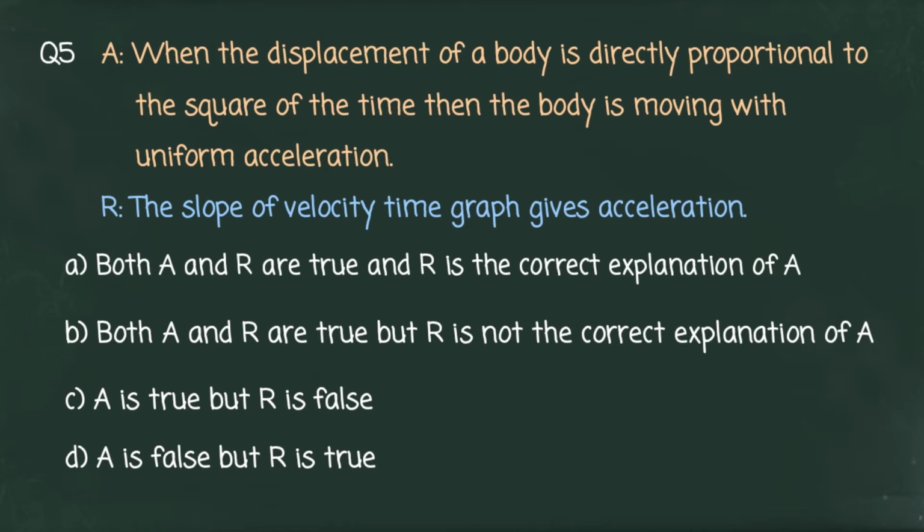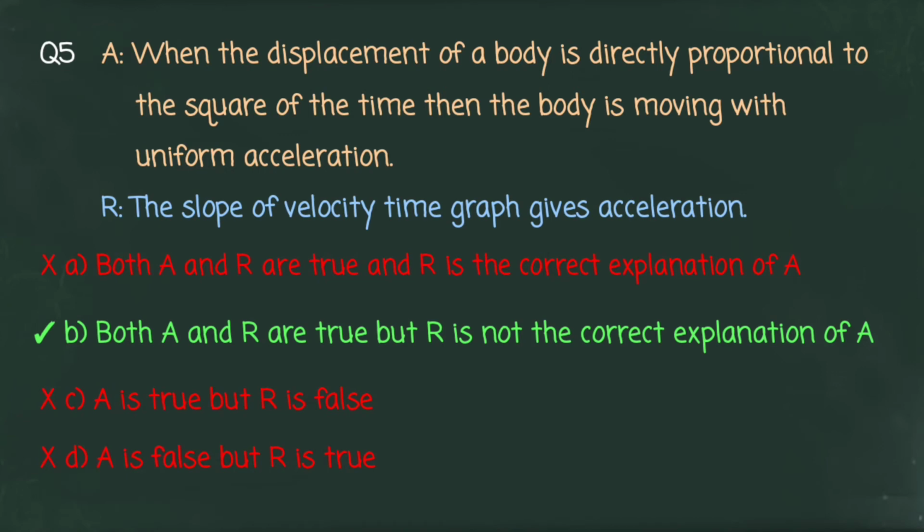Now let us see our next question. Assertion. When the displacement of a body is directly proportional to the square of the time, then the body is moving with uniform acceleration. Reason. The slope of velocity time graph gives acceleration. You can select your option. Now let us see the correct option. B is the correct option. Both assertion and reason are true but reason is not the correct explanation of assertion.